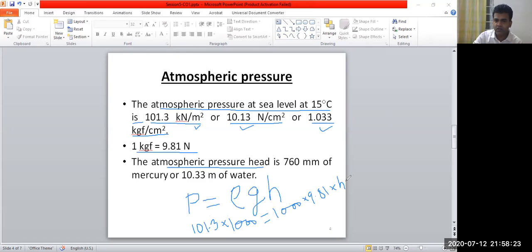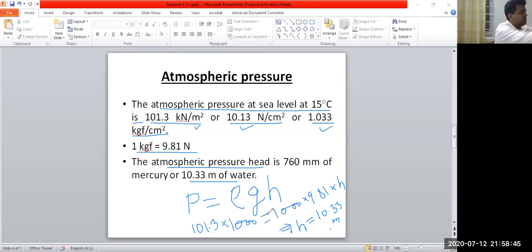So this h is called here the atmospheric pressure head. From here h can be computed and h will come 10.33 meter of water.